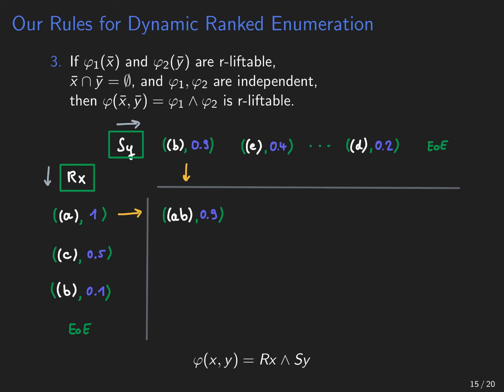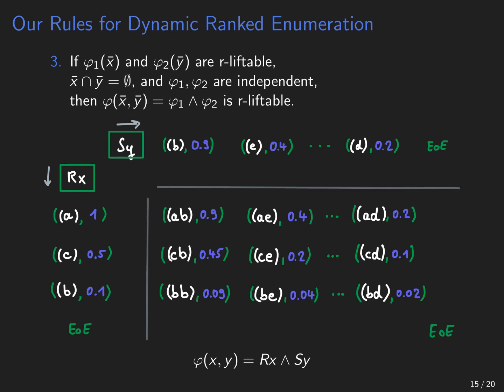So for example here, we assign x to a and y to b, and then we compute the product of the probabilities. 1 times 0.9 equals 0.9. And we can do that because the two subqueries are independent. And when we do this for all pairs of output tuples, we get some sort of Cartesian product. And this is the space of output tuples we need to output.